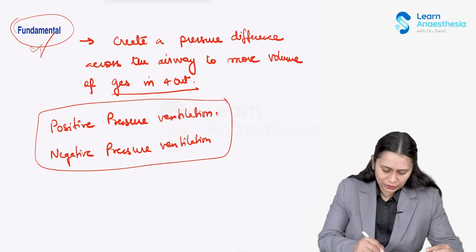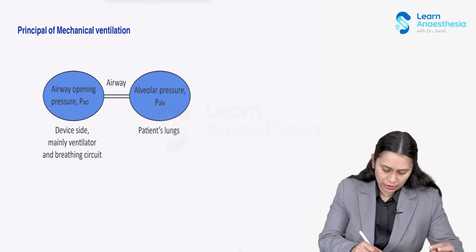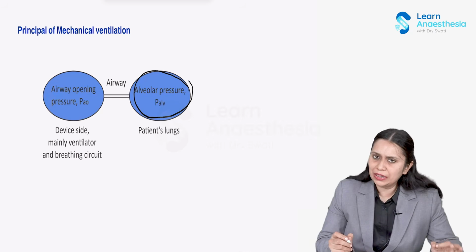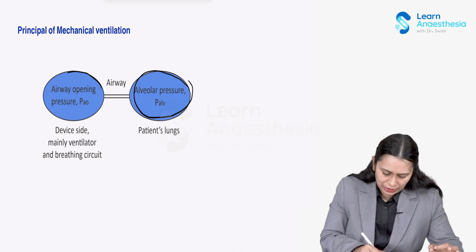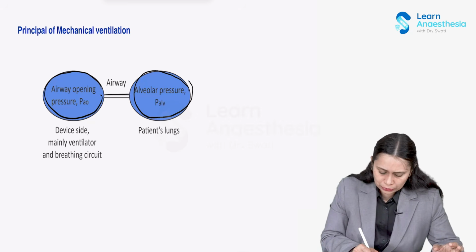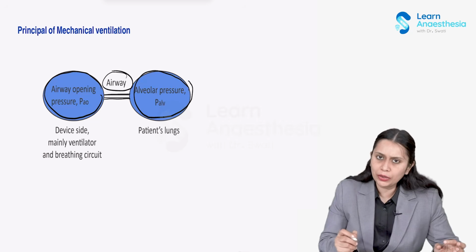Okay. As I talk about the fundamental, we have to create a pressure difference. So this is the alveolar pressure, the pressure at the level of the alveoli, and this would be the opening pressure of the lung. Now these are communicating with each other through this airway. Okay.